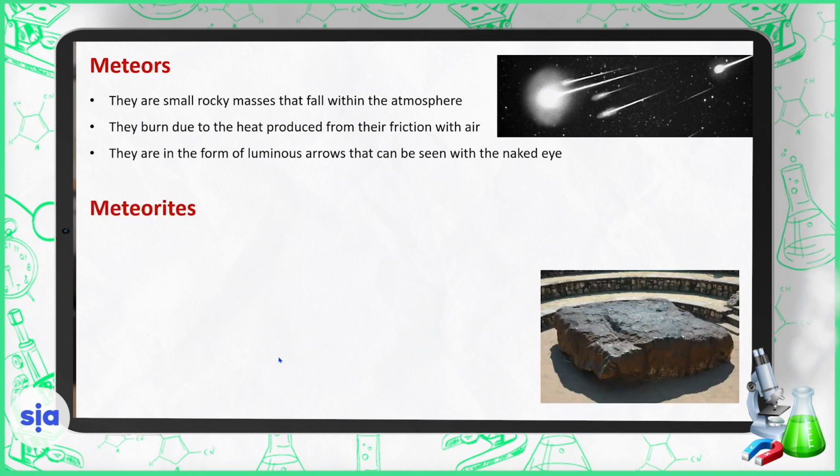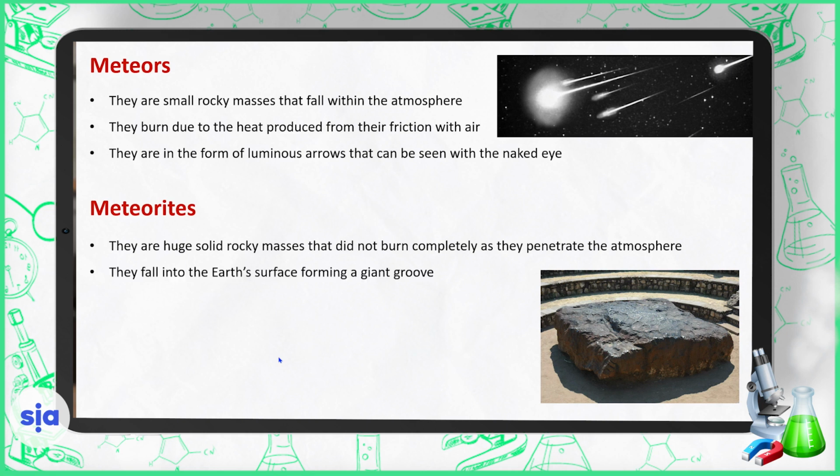So what are meteorites? They are huge solid rocky masses that didn't burn completely as they penetrate the atmosphere. They burn partially, part of it. They fall onto the Earth's surface, forming a giant groove. And the biggest meteorite is a mass of 80 tons in southwest Africa.